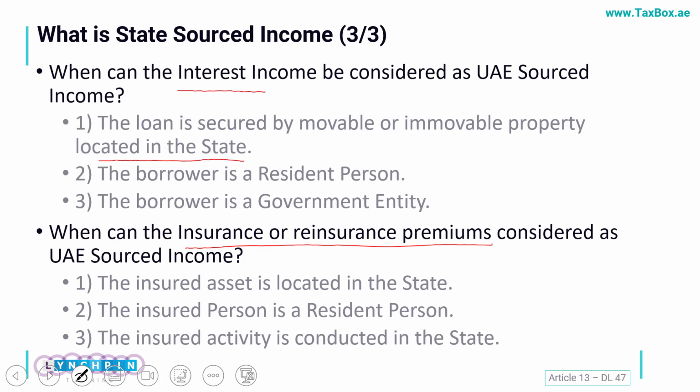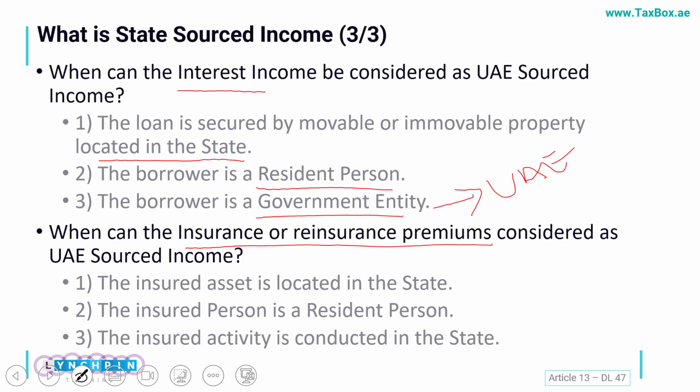So if a foreign bank is granting a loan to a UAE company and securing its assets which are in UAE, the income of that foreign bank would be considered as UAE source income. Or the borrower of course is a person incorporated here in UAE, or the borrower is a government entity, and here by government entity we mean UAE government entities.